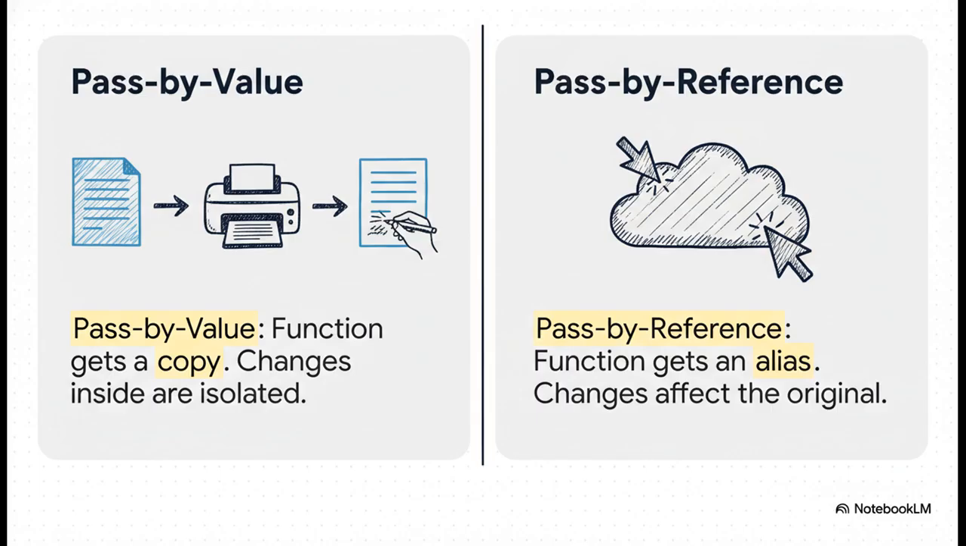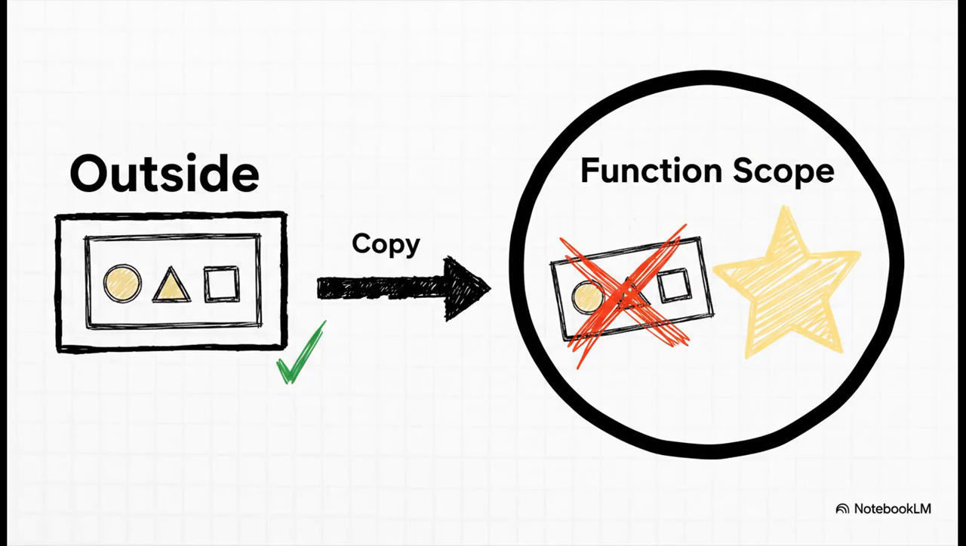But with pass by reference, the function gets a direct link, an alias, to the original variable. This is more like sharing a Google Doc. Any edits you make are seen by everyone immediately. Let's see how this actually plays out.